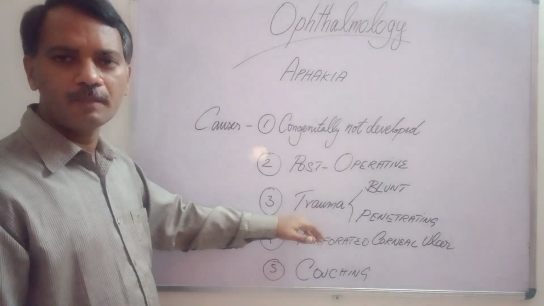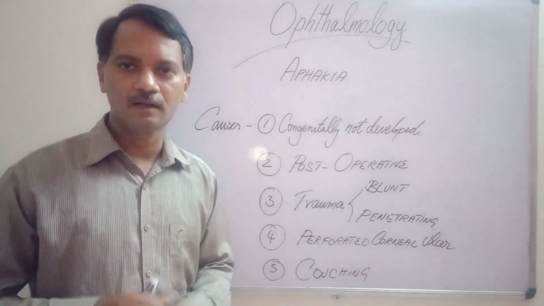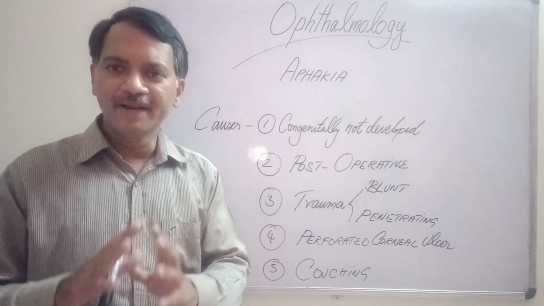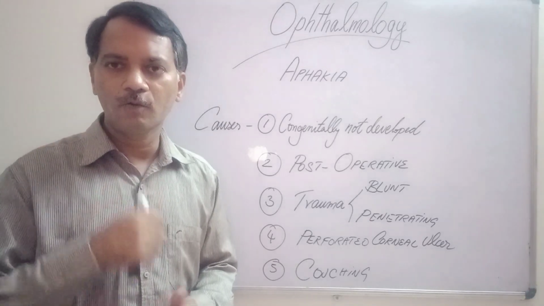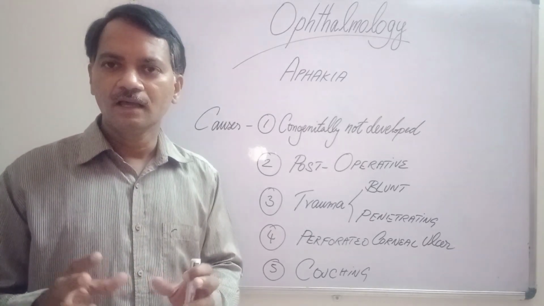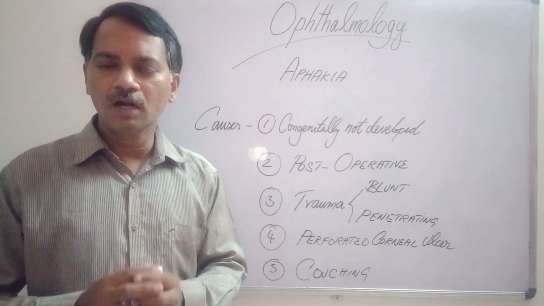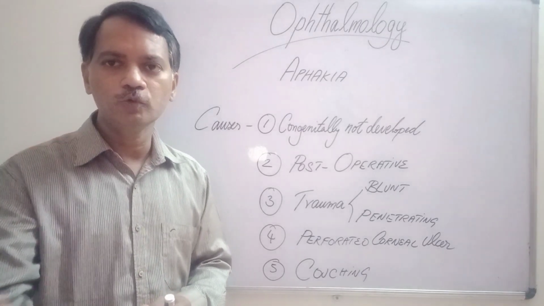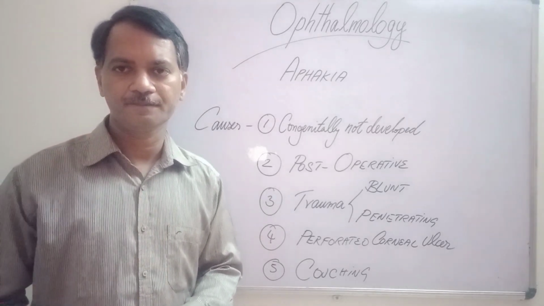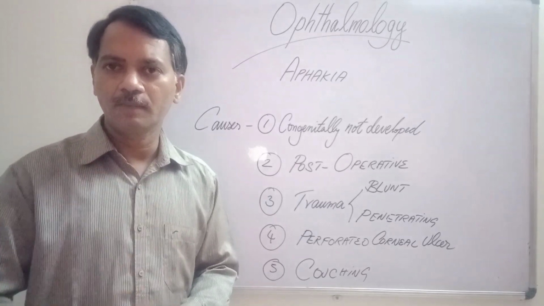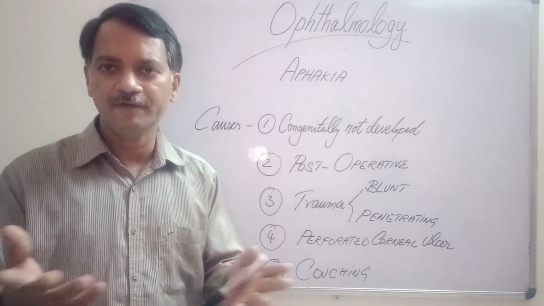The third cause is trauma, an injury to the eye. It may be a blunt trauma or a trauma which breaks the eyeball. It causes ruptured globe of the eyeball. In blunt trauma, what will happen? The lens which is supported by the zonules may rupture all around and the lens may fall into the vitreous or it may come into the anterior chamber, making the eye aphakic. In penetrating trauma or ruptured globe, the lens may be thrown out of the eye, making the eye aphakic.